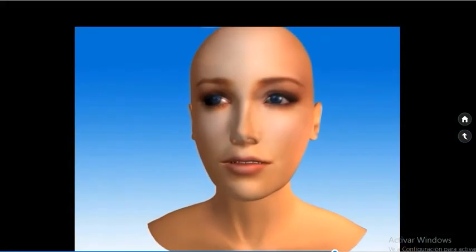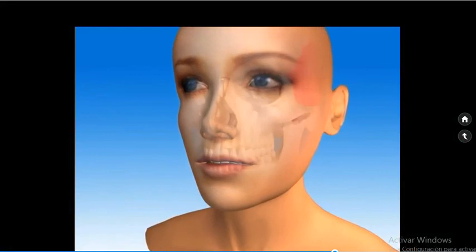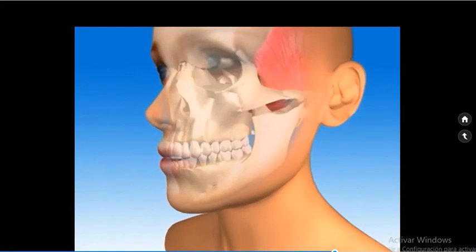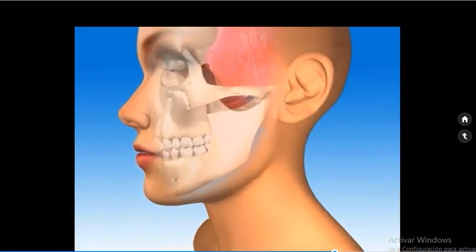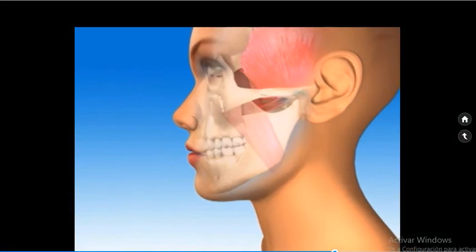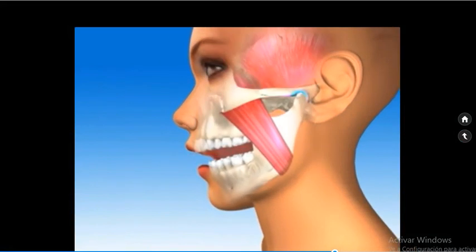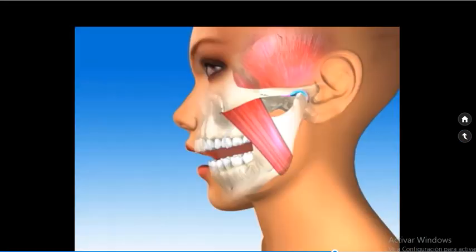Look at our animation model. We'll call her Sue. As we look inside to see Sue's muscles, bone, and teeth, we see how a healthy bite and jaw joint work together. As the mouth opens, notice how the jaw bone rotates in the joint but stays braced against the skull with the cartilage disc cushioning between the two bones.